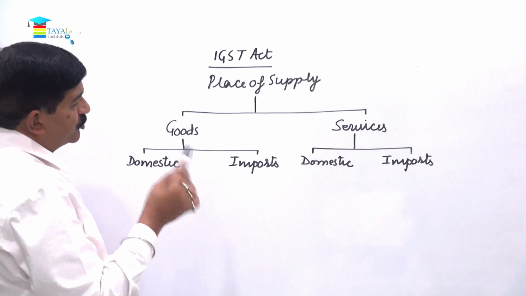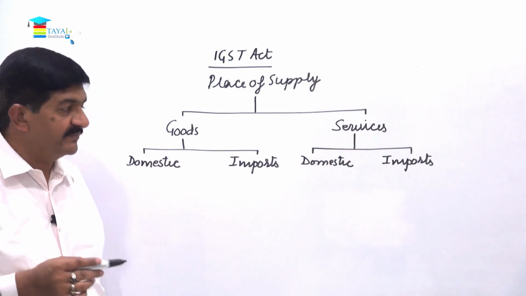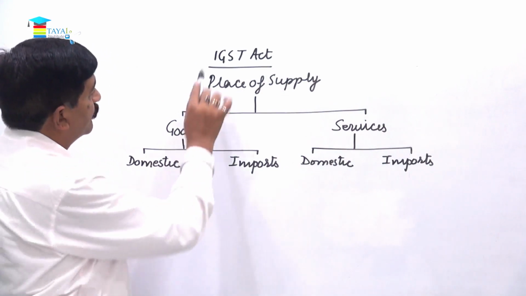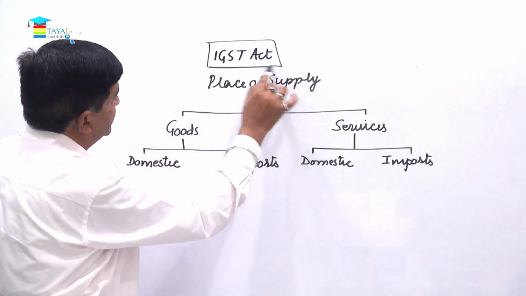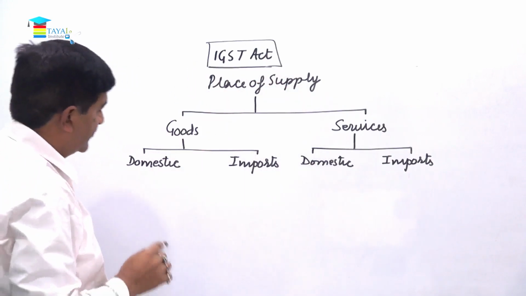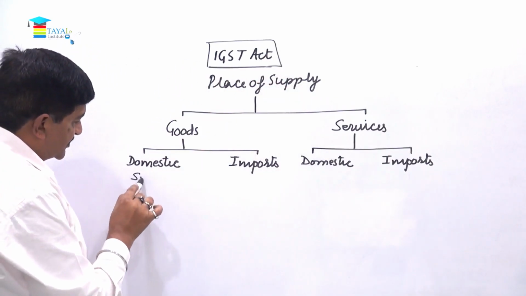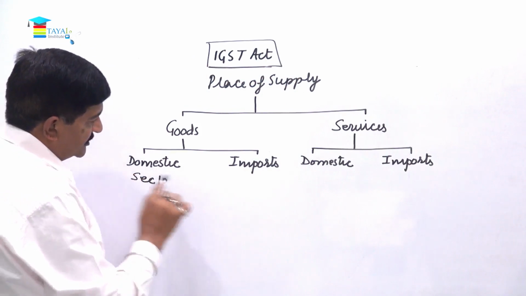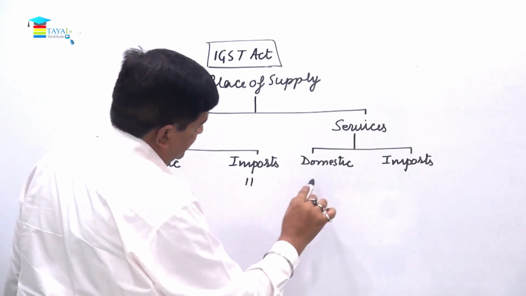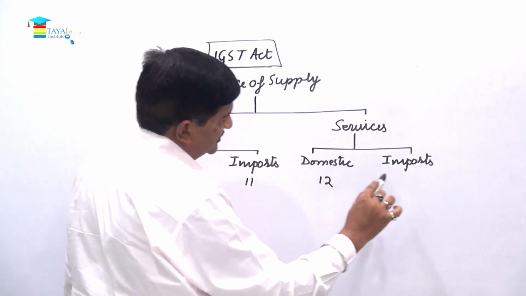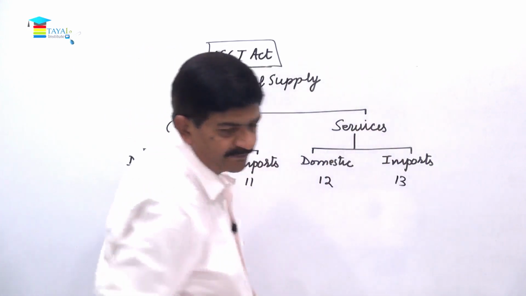So friends, place of supply for the goods and services, these are covered under different provisions of the IGST Act. This is covered under section 10, this is section 11, this is section 12, this is section 13.